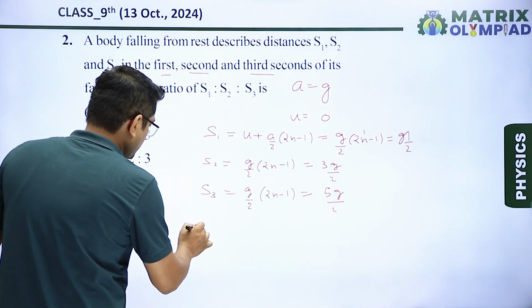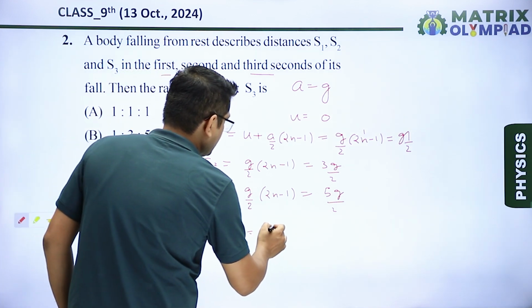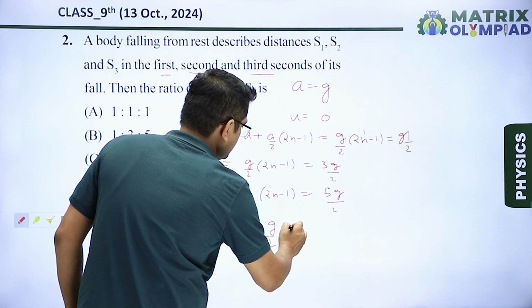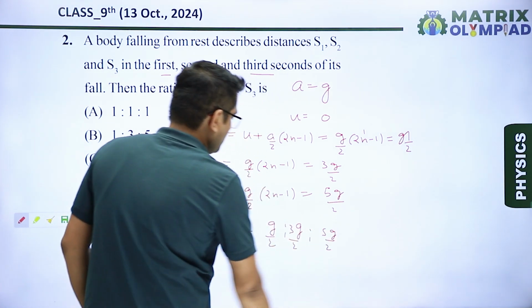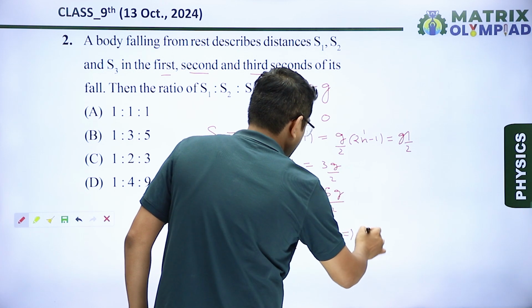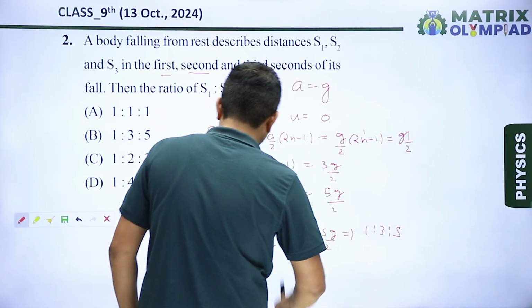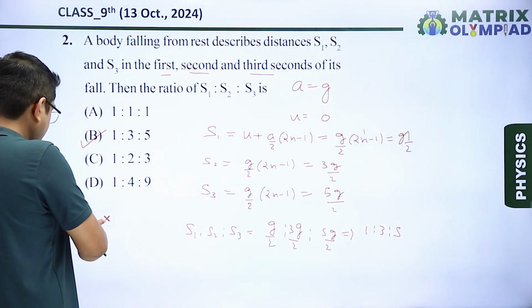So the ratio S1 ratio S2 ratio S3 will be equal to g upon 2 ratio 3g upon 2 ratio 5g upon 2. On solving this we'll get 1 ratio 3 ratio 5 because g upon 2 is common. So our correct answer is option B.